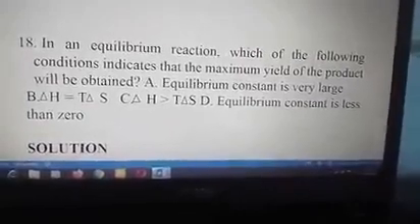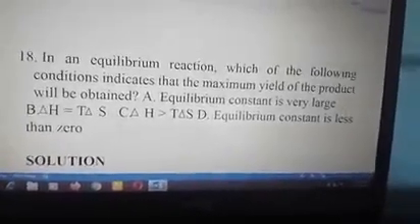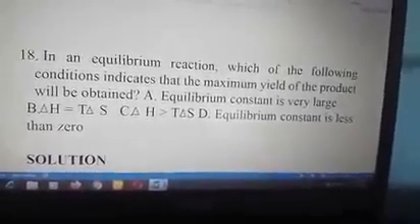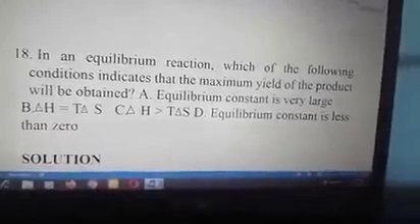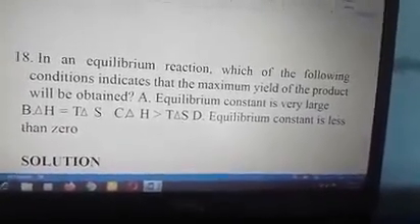In an equilibrium reaction, which of the following conditions indicates that the maximum yield of product will be obtained? A, the equilibrium constant is very large. B, the heat of reaction equals the product of temperature and entropy change. C, heat of reaction is greater than the temperature multiplied by entropy change. D, equilibrium constant is less than 0. Option A is the correct answer.